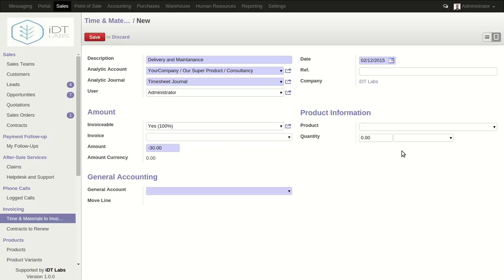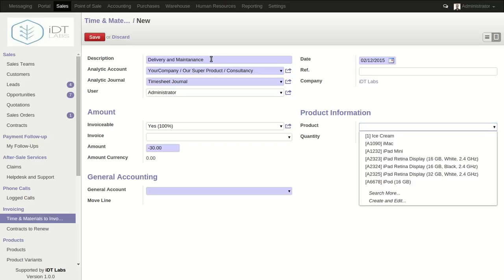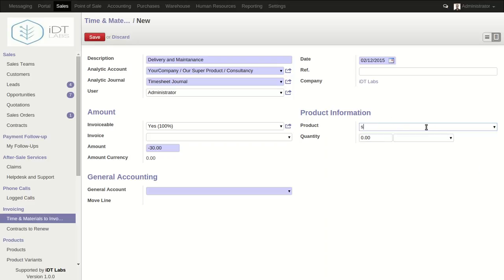Again we can specify the product information. Since it is delivery and maintenance, we're going to say it is a service, and we're going to specify the quantity. I'm going to say 100 hours. As you can see, the account was automatically selected over here. We can change this account if we want to, and we can do things like enter a reference or change a date. Here we can click save.